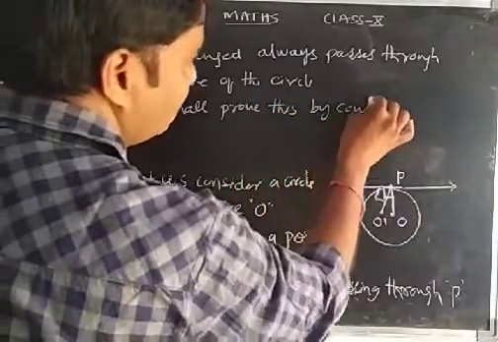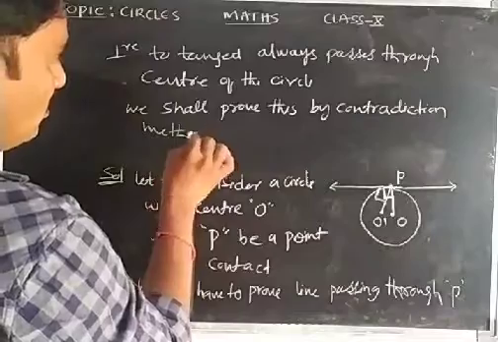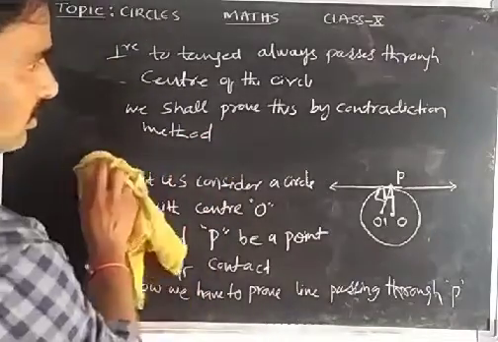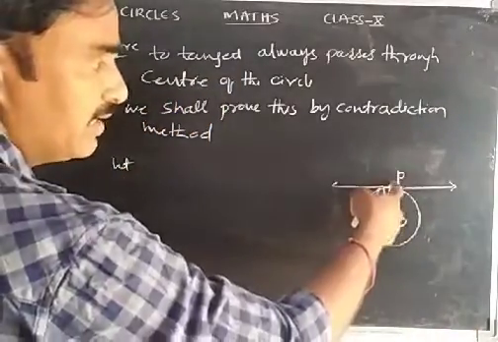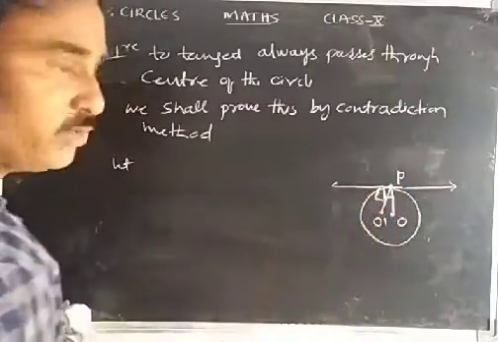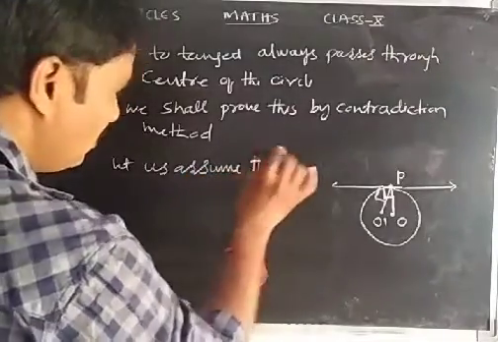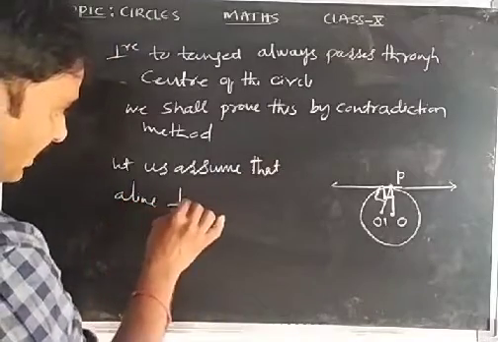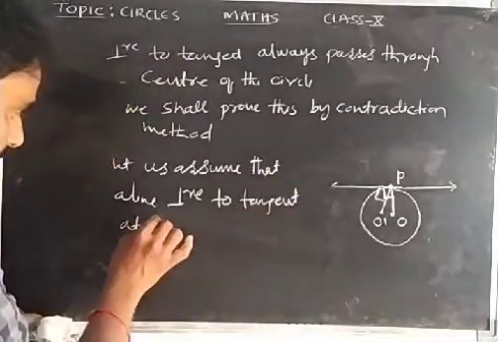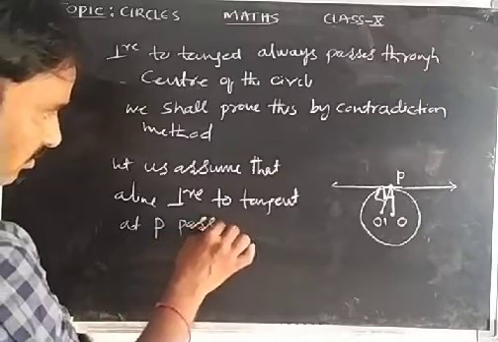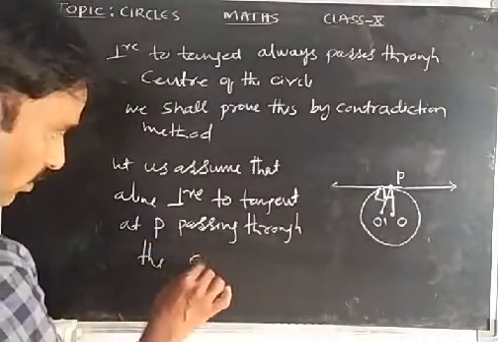Now we shall prove this by the contradiction method. Let us assume that a line perpendicular to the tangent at P passes through another point O dash.